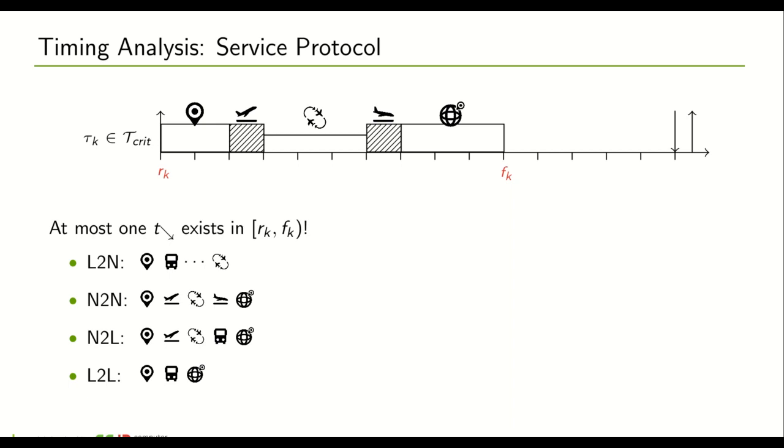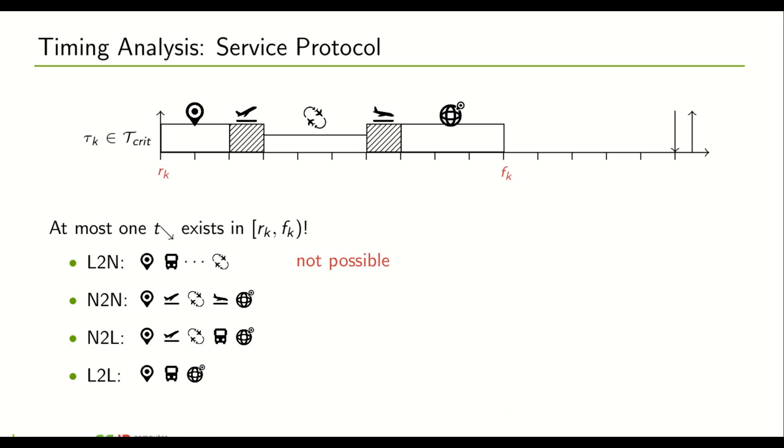So first, the system could exhibit local behavior at time rk and normal behavior at time fk, which we denote L to N, for local to normal. Second, the system could exhibit normal behavior at time rk and normal behavior at time fk, which is N to N. Third, the system could exhibit normal behavior at time rk and local behavior at time fk, which is N to L. And last, the system could exhibit local behavior at time rk and local behavior at time fk, which is L to L.